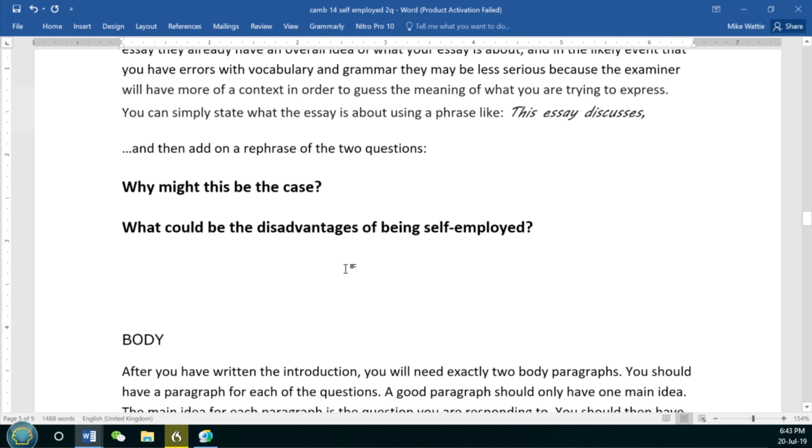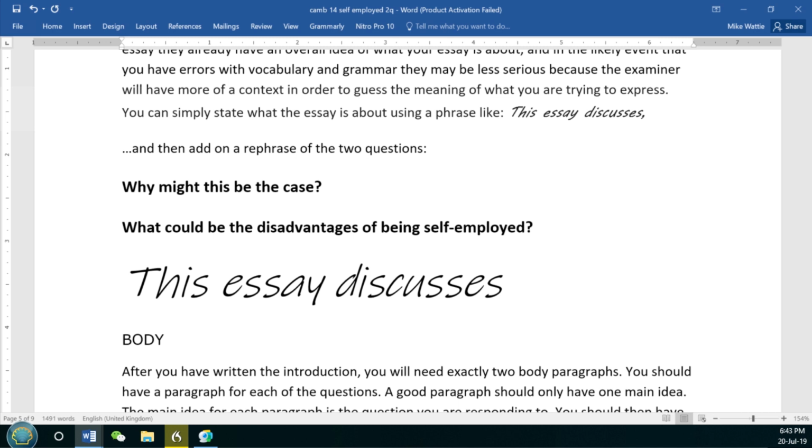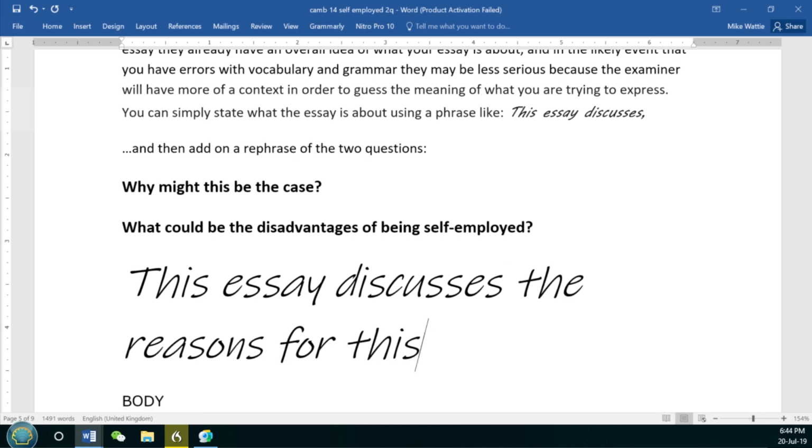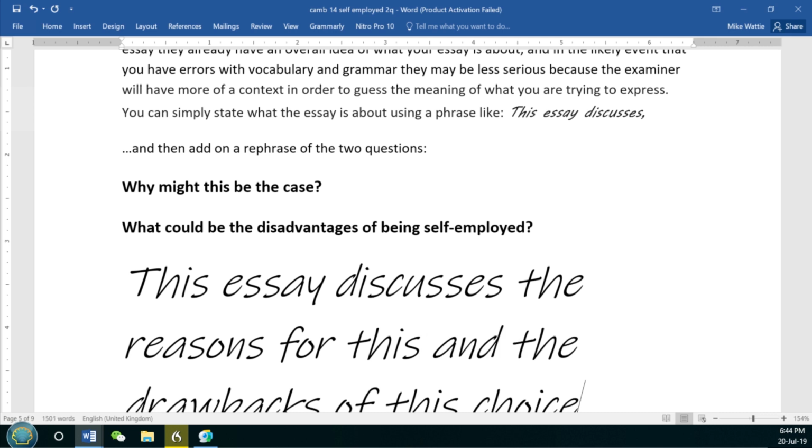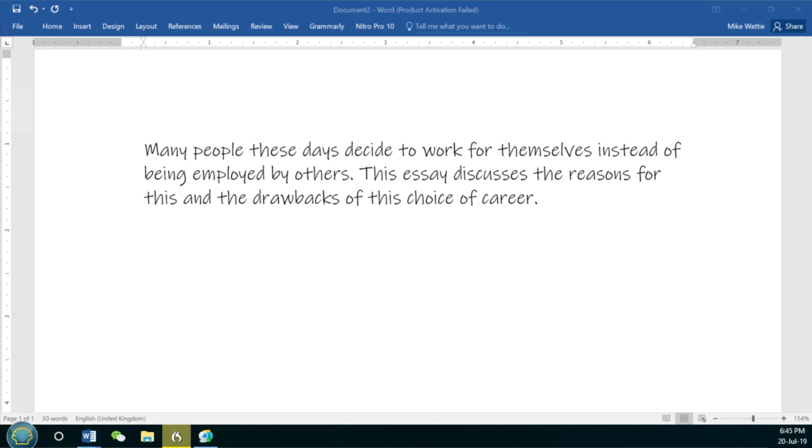Then we need to rephrase our 2 questions to introduce to the reader what our essay is about. This essay discusses the reasons for this and the drawbacks of this choice of career. Okay then, so just quickly the introduction again. Many people these days decide to work for themselves instead of being employed by others. This essay discusses the reasons for this and the drawbacks of the choice of career.